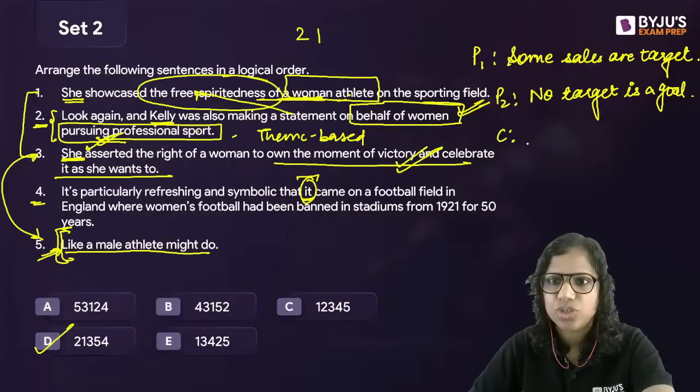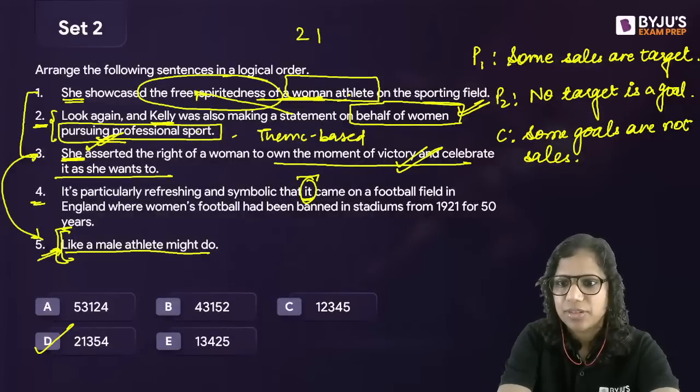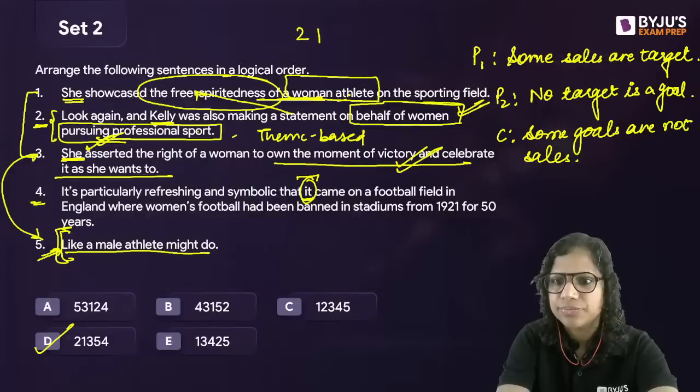And our conclusion is some goals are not sales. What do you say? Does the conclusion follow?